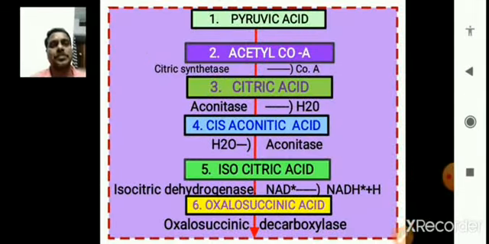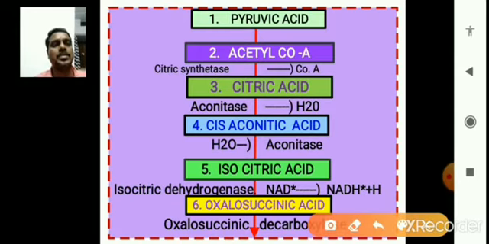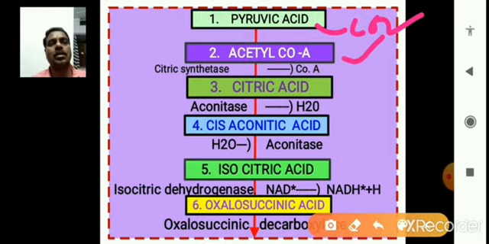Right, the first stage is pyruvic acid. Pyruvic acid is converted into acetyl coenzyme A. Already we have discussed it. That is pyruvate dehydrogenase and decarboxylase. Carbon dioxide is released here, and NADH2 is produced between the pyruvic acid and the formation of acetyl coenzyme A.